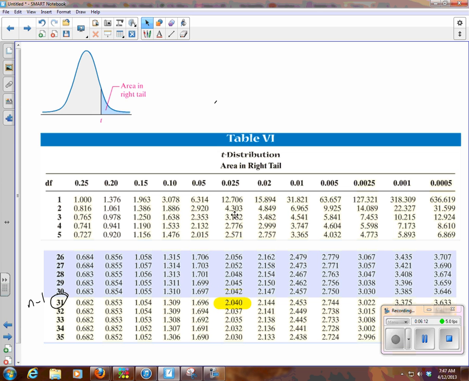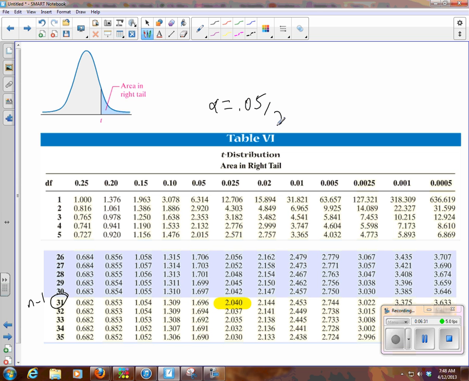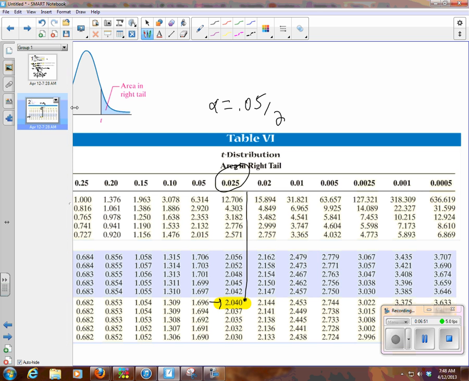And now because I didn't know what level of significance to use because they didn't tell me, I decided, well, we did a 95% confidence interval, so let's use a 0.05 level of significance. And since this is two-tailed, I have to divide that by 2. So I'm looking at this column here. It's half of 0.05, 0.025. And then I go down that column until I come to my degrees of freedom. So this number is my critical value of T, or the cutoff. So 2.04 from the mean, or from the middle.